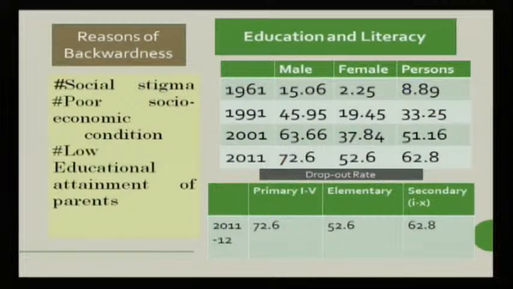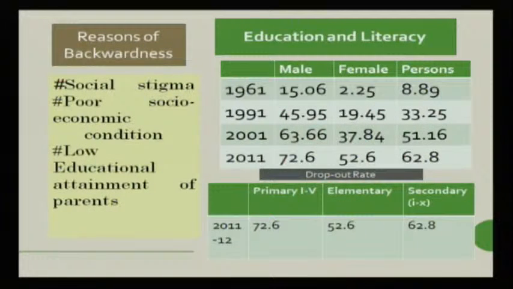And if we talk about the dropout rate, no doubt the government provides a lot of opportunities for the education of the scheduled caste population and other groups, and parents enroll their children in school. But there are a number of pull and push factors, like the cost of education, and parents also need their children to help in agriculture and other activities to support their income. So the dropout rate is also very high.